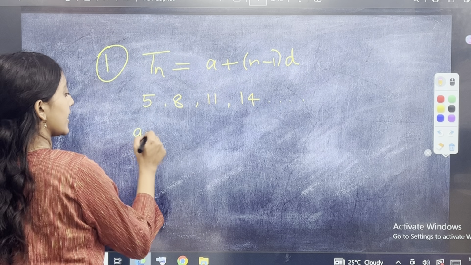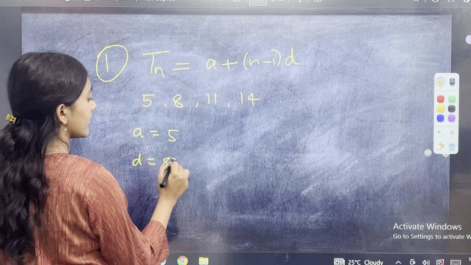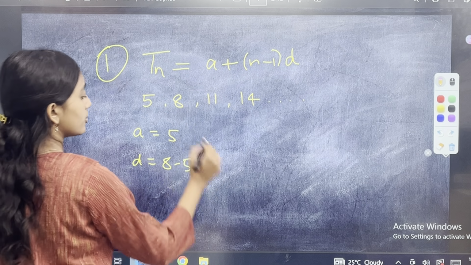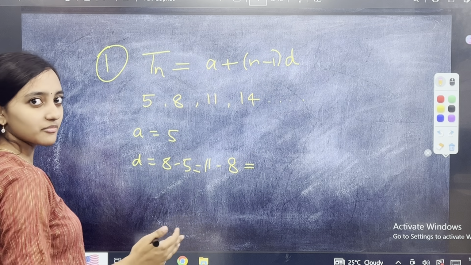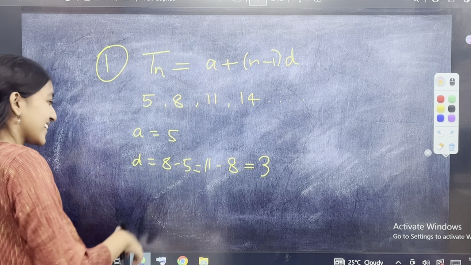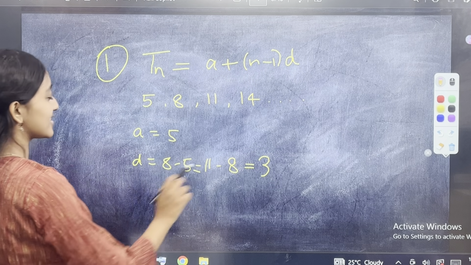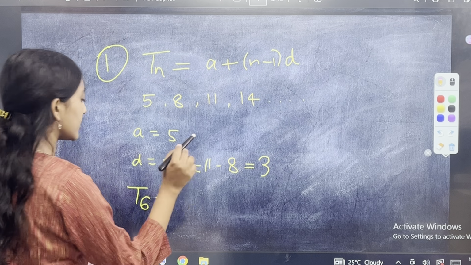Here we know that A is equal to 5, D is equal to 8 minus 5, which is equal to 11 minus 8, which is equal to how much? 11 minus 8. Very difficult. Just joking. So you have A is 5, D is 3.